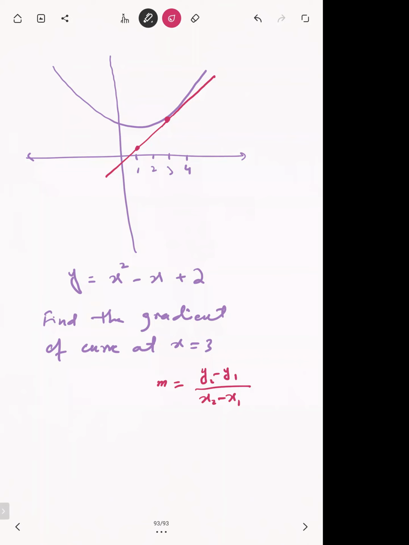But if you remember, the gradient found by using graphs, by using the tangent, was an approximate value. If Abdul Muiz was getting the gradient 3.1, maybe Fariha was getting 3.4, Tamur 3.7, Isra maybe 3.8, and Moaz maybe 3.2. So almost everyone was getting a different answer.